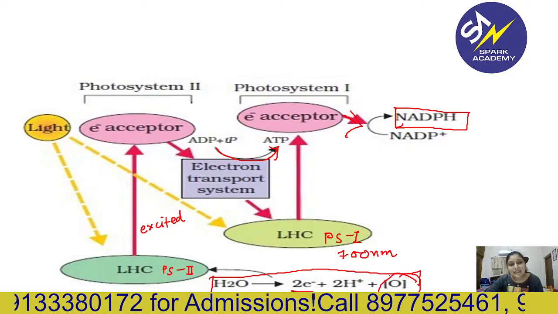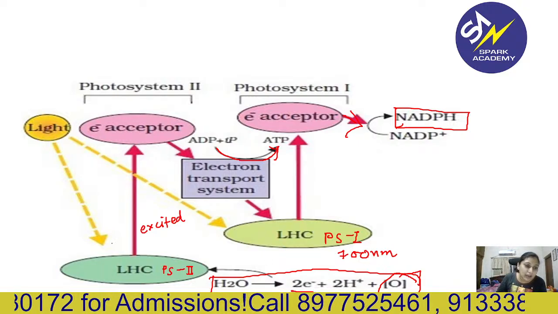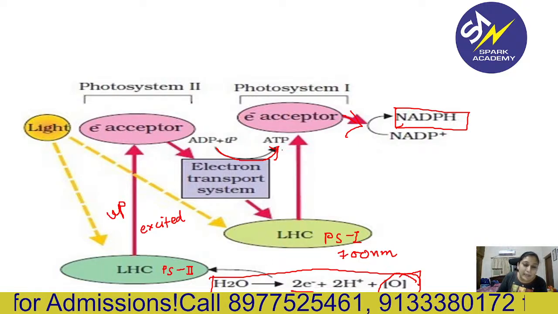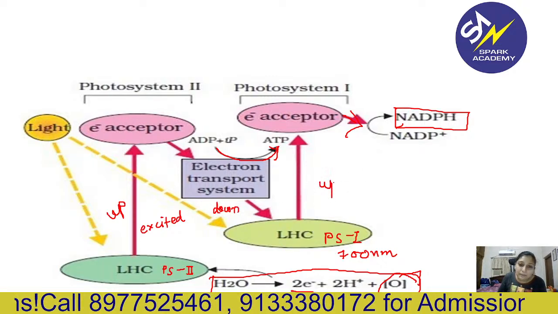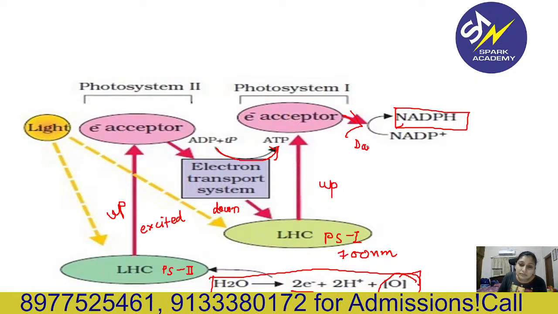Correct? So first you are going up, then you are going down, then again going up, then again down.